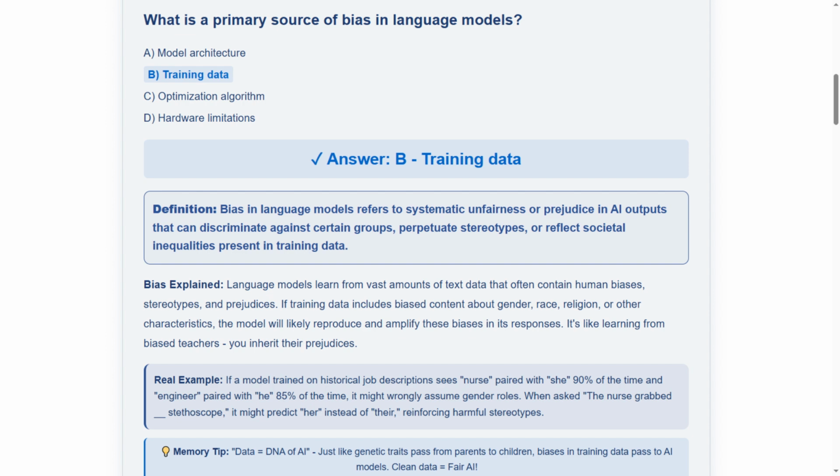Training data. We chose this answer because language models learn everything from the text they're trained on, and if that text contains human biases and prejudices, the AI will inherit and reproduce those same biases in its responses.